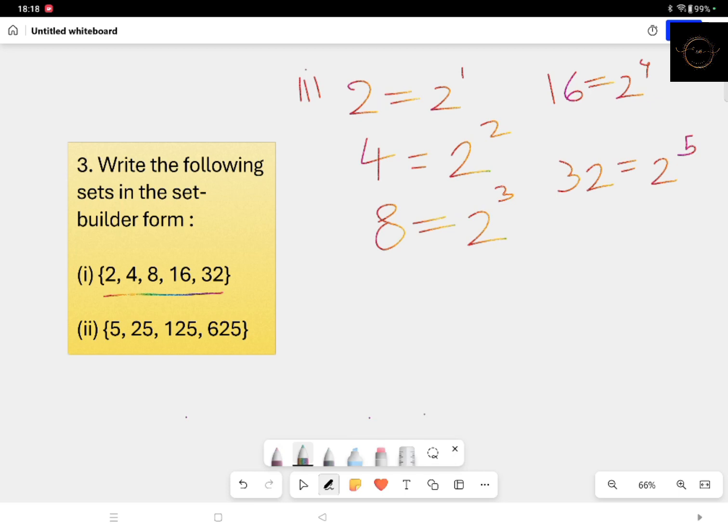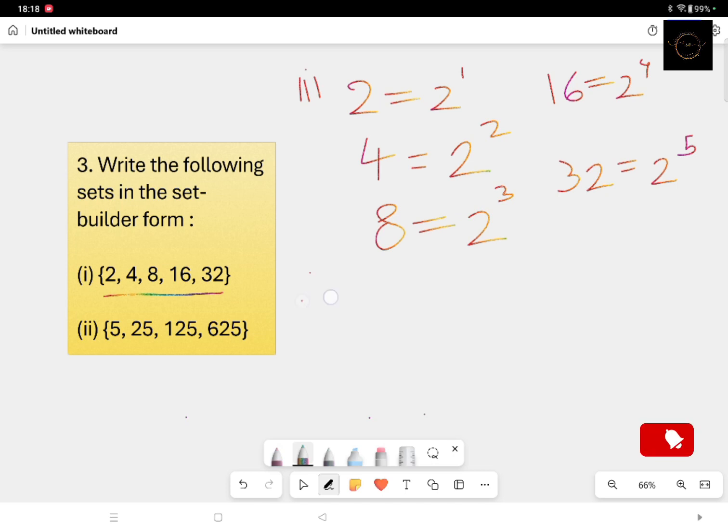If you closely look at the set, you will understand that it's actually 2 to the power of 1, 2, 3, 4 and 5. I'm talking about the powers. Powers are all natural numbers.